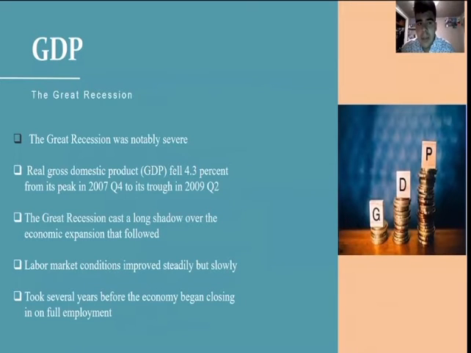Just looking at GDP, the Great Recession was notably severe, and GDP fell 4.3% from its peak in 2007 quarter four through 2009 quarter two. It cast a long shadow over the economic expansion, and things improved but slowly. It took several years for the economy to close in on full employment.